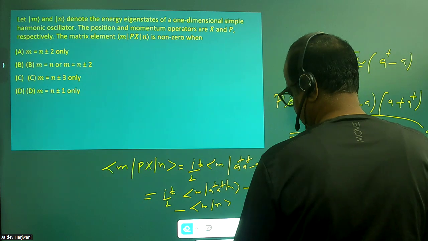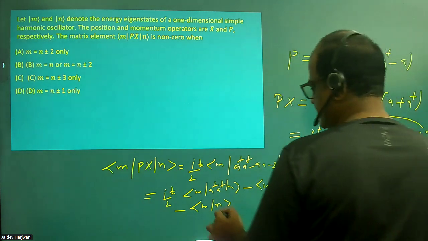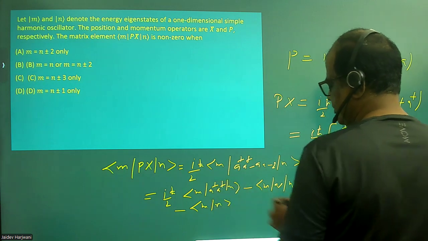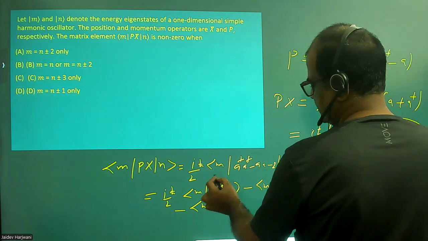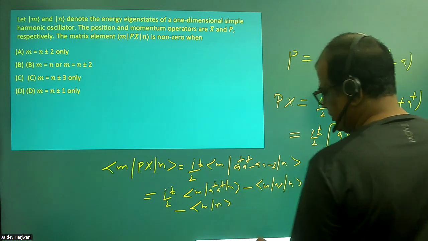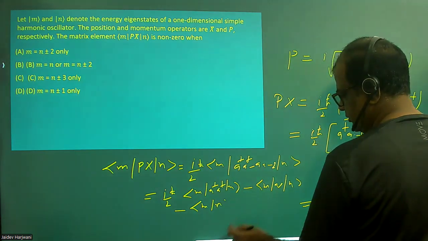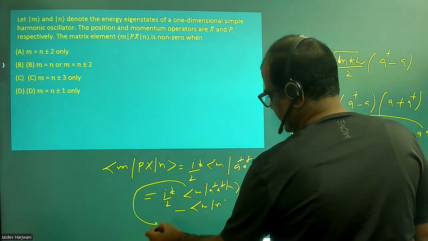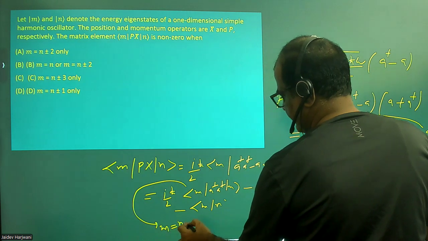Now if you see, this term is a raising operator. This term will be non-zero only when m equals n plus 2.